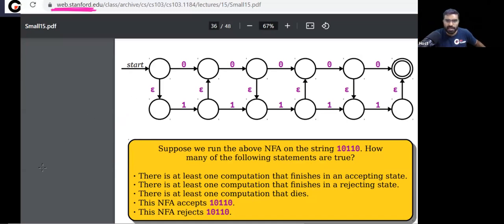So tell me, is there any path which will take you to a final state for this string 10110? Let's check. I'm checking option A. My focus is only on this option, so forget about the remaining options.